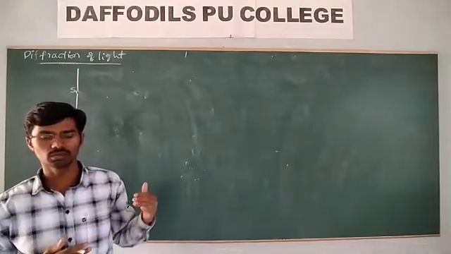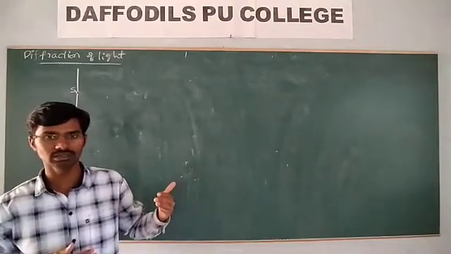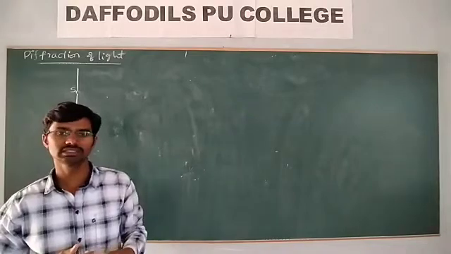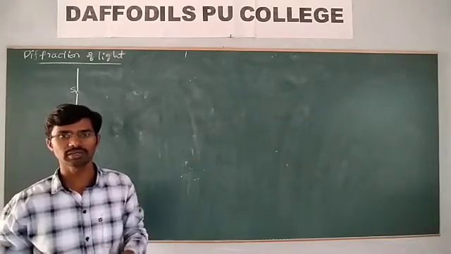We have already seen the conditions for the maximum and minimum intensity of the interference fringes in our previous class.